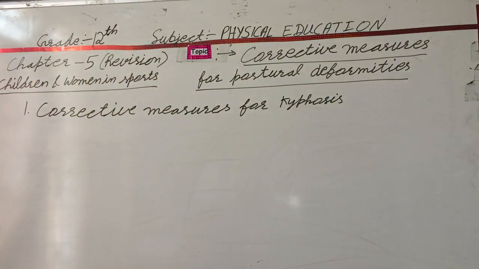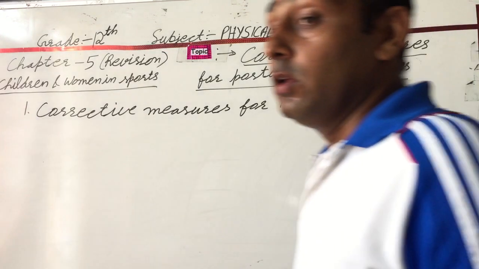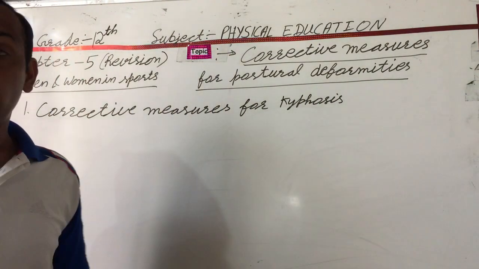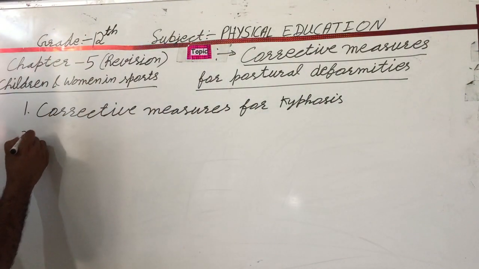So the second point is the main. Second is the corrective measures for lordosis.